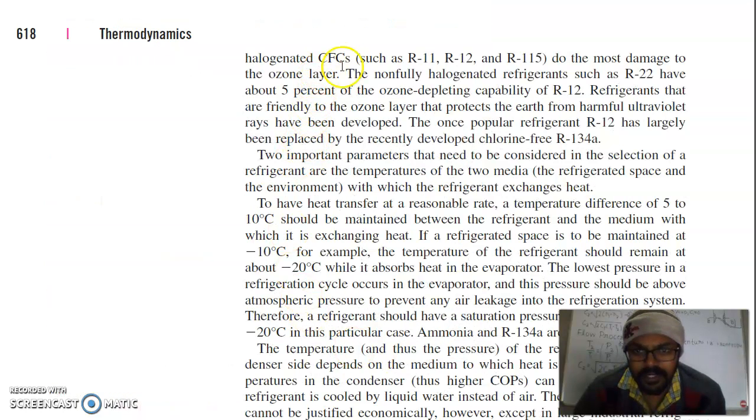Fully halogenated CFCs such as R11, R12 and R115 do the most damage to the ozone layer. The non-fully halogenated refrigerants such as R22 have about 5% of the ozone depletion capability of R12. Refrigerants that are friendly to the ozone layer, which protects the earth from harmful ultraviolet rays, have been developed. The once popular refrigerant R12 has largely been replaced by the recently developed chlorine-free R134a.